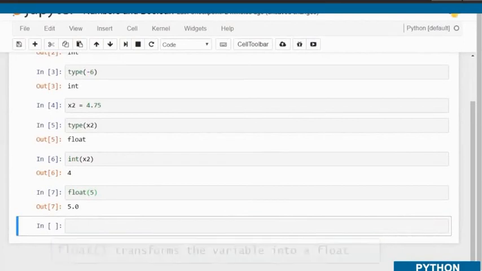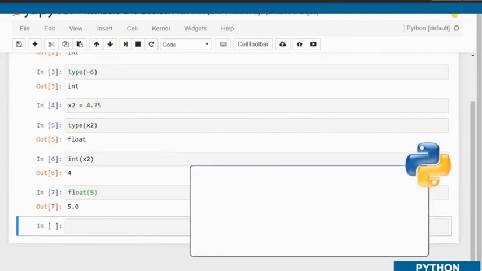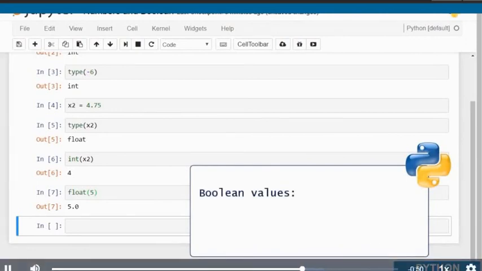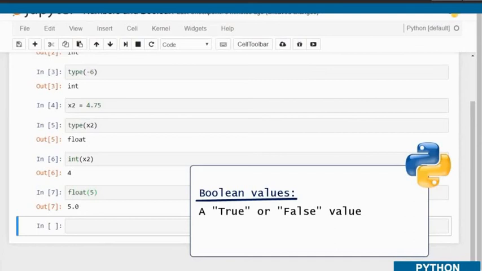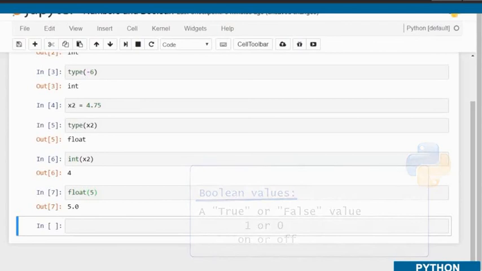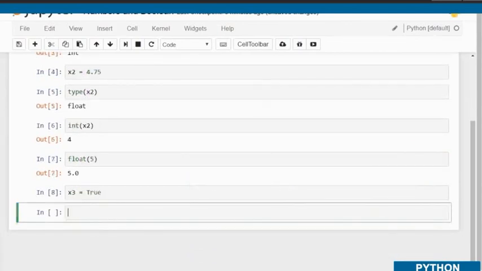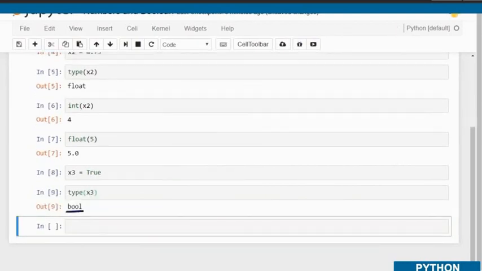Not all variables should assume numeric values. An example of such type of values is the Boolean type. In Python, this means a true or false value, corresponding to the machine's logic of understanding ones and zeros. On or off, right or wrong, true or false. Let's provide an example with a new variable, x3, which is equal to True. Right. The output of the type function is bool, which simply means x3 is a Boolean.